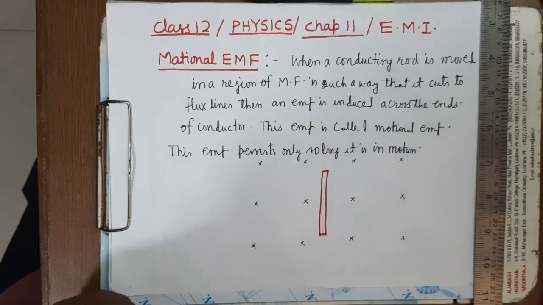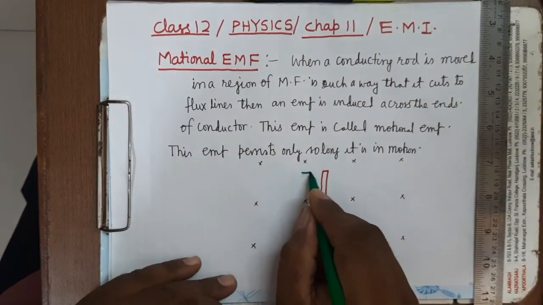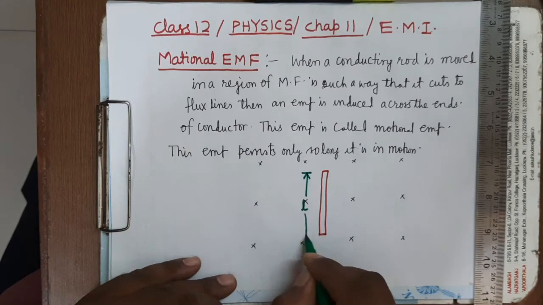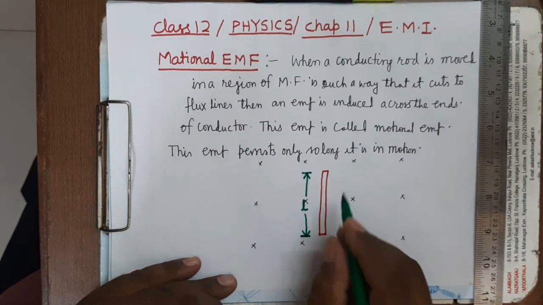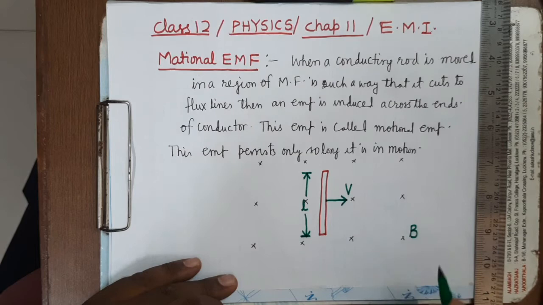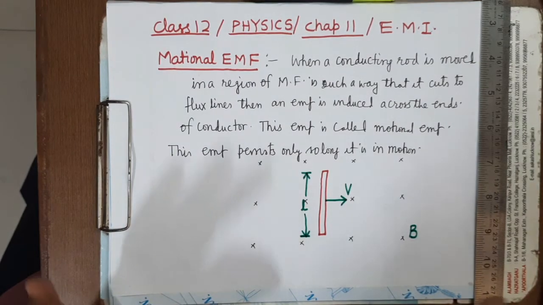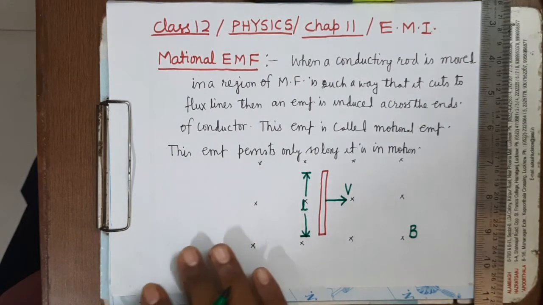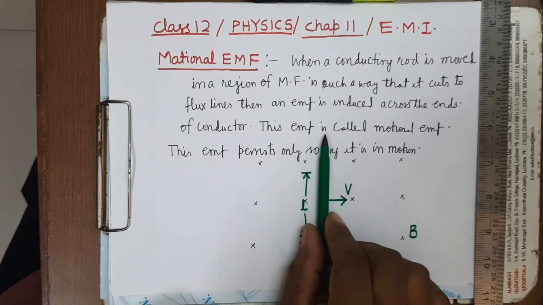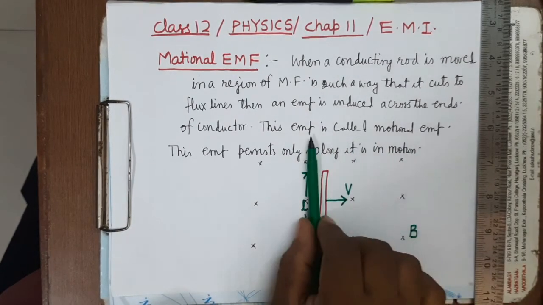Let the length of the conductor be L. When it is moved with a velocity v in this direction, we have assumed that the magnetic field intensity is B. The conductor of length L is situated on the plane of paper and it is moved horizontally.